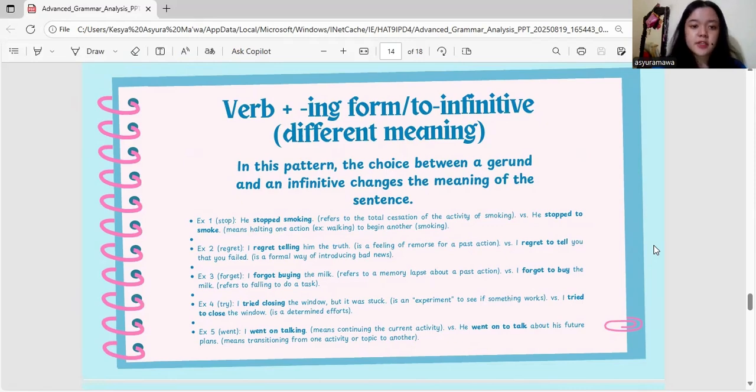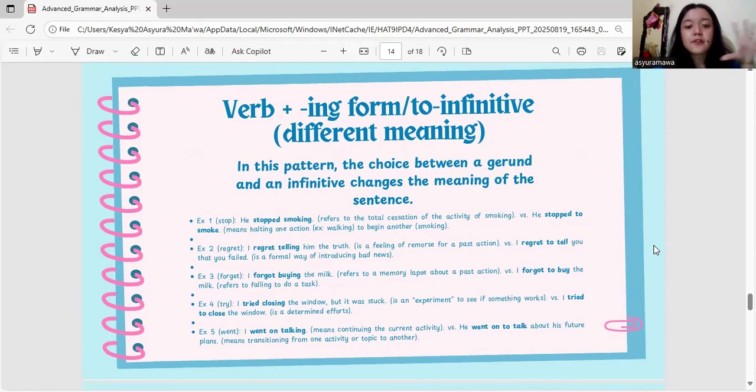Example 3, forget. I forgot buying the milk. It refers to a memory lapse about a past action, versus I forgot to buy the milk. It refers to failing to do a task. Example 4, try. I tried closing the window, but it was stuck. It is an experiment to see if something works, versus I tried to close the window, which is a determined effort.